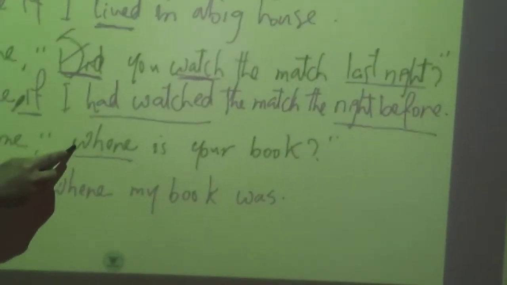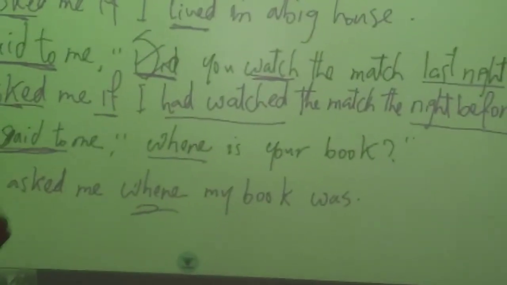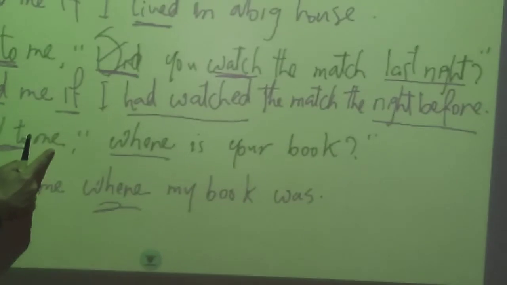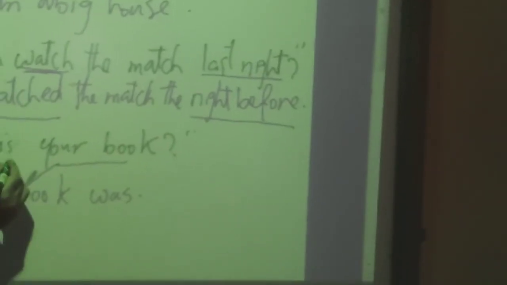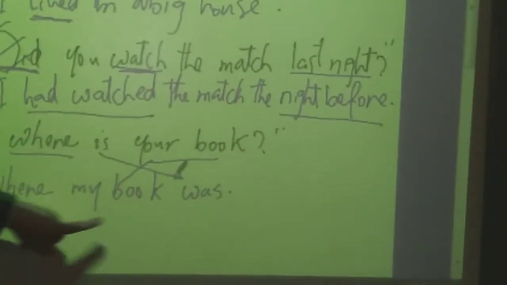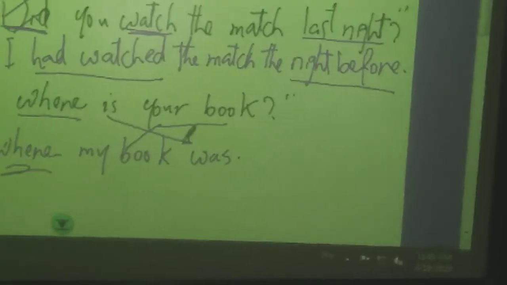Because the question word will be used to join the question. So it will be Sarah asked me where, and here again we begin with the subject and then the helping verb. So where, your book will be my book, and the past of is and are will be was or were.